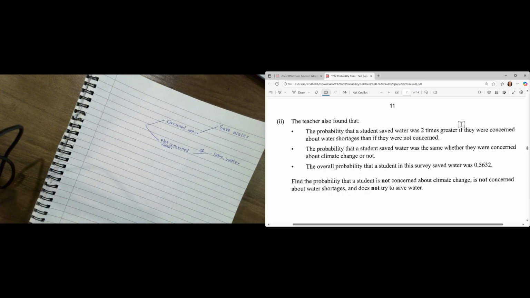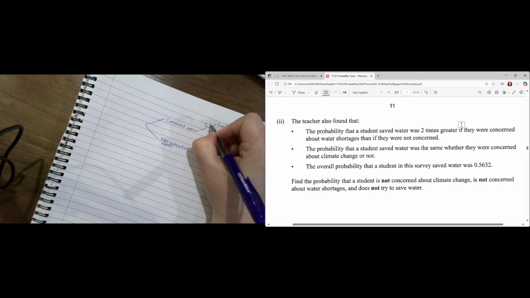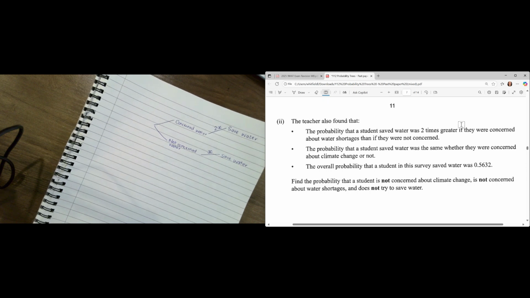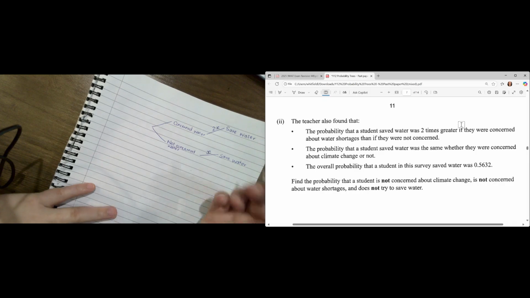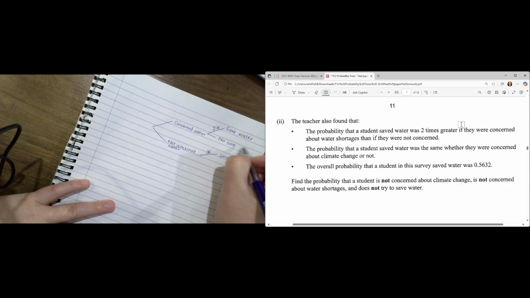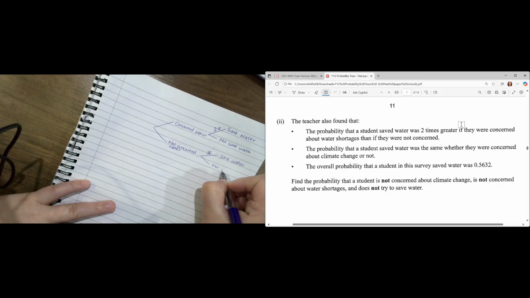I'm going to read it one more time. The probability that a student saved water was 2 times greater if they were concerned about water shortages than if they were not. So this is going to be 2 times whatever this is. So 2 times x, which we can just write as 2x. That's how I get to that. Now, we're either going to be saving water or we're not saving water. Save water, not save water.